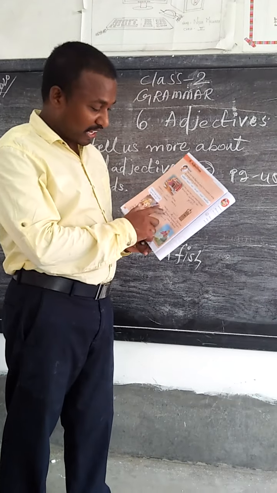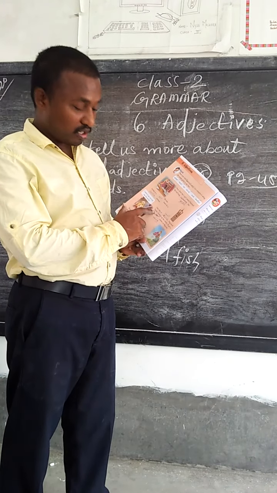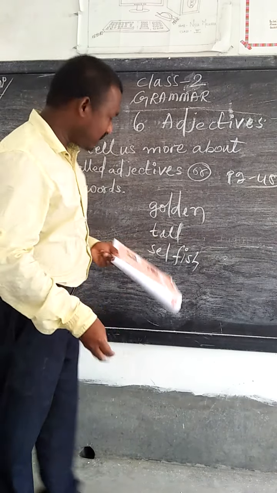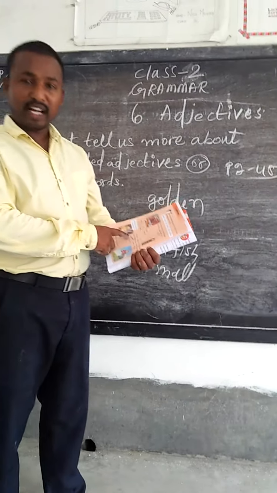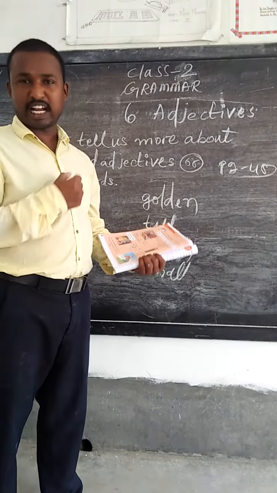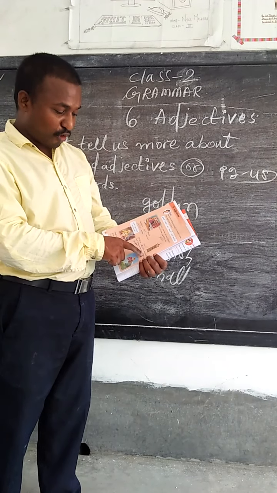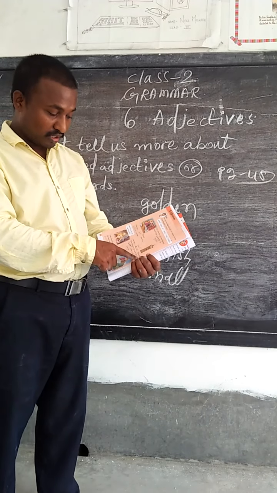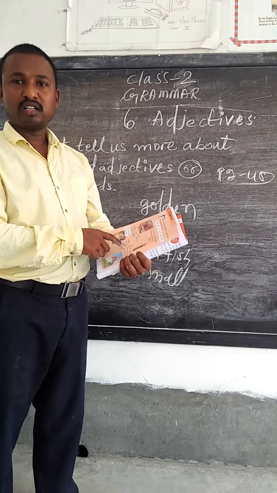Okay, now you see one day a small frog named Toady. Toady is just one type of small frog. The small frog's name is Toady.